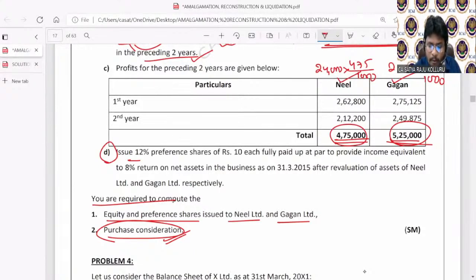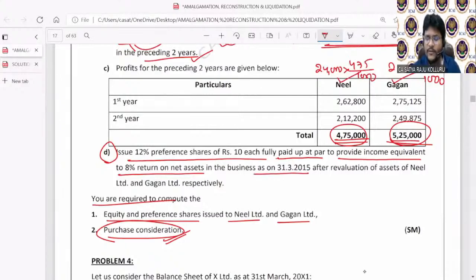Issue 12% preference shares of ₹10 each, fully paid up at par, to provide income equivalent to 8% return on net assets in the business as on 31st March 2015, after revaluation of assets of Neil Limited and Gagan Limited respectively. Sir, I can't understand anything. Only one thing I understood. This is the amount payable to preference shareholders of the selling company.